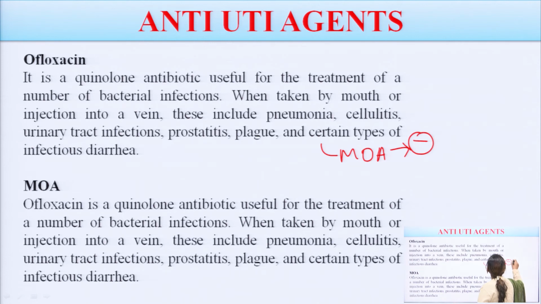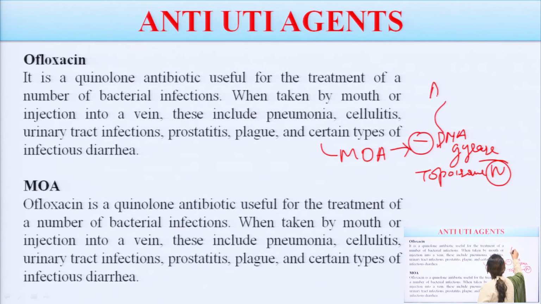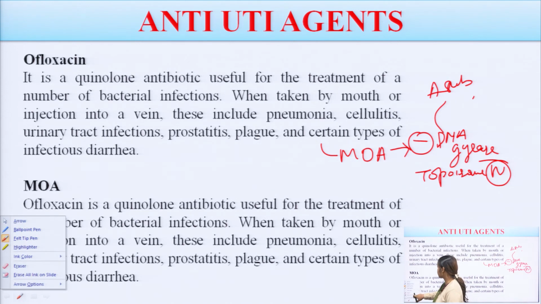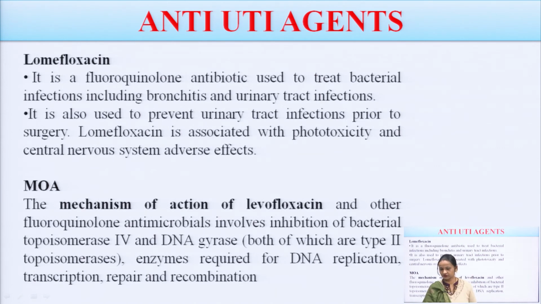It is inhibiting the DNA gyrase and topoisomerase 4, okay, and it is binding with the A subunit of this DNA gyrase. The action is same. Now, moving towards lomefloxacin. Lomefloxacin is a fluoroquinolone antibiotic which is used to treat bacterial infection. The infection can be like urinary tract infection or bronchitis. It is used to prevent UTI prior to surgery.